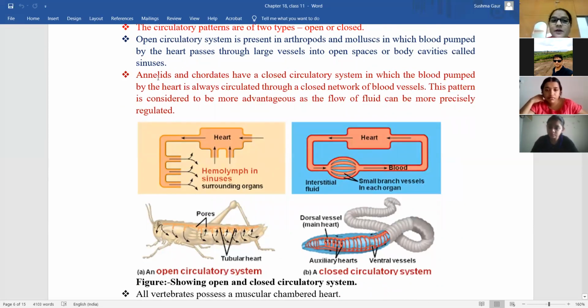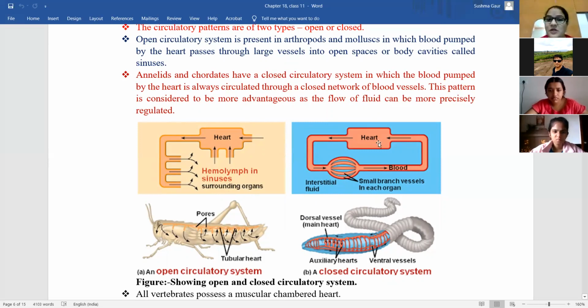What is the closed type of circulatory system, and in which animals is it present? The closed circulatory system is present in annelids and chordates. What will happen during this time? Here the blood is pumped by the heart, and it is always circulated through a closed network of blood vessels. So this is the heart. The blood is pumped through this, and these are the small vessels. The blood will pass through these vessels. This pattern is considered more advantageous, as the flow of fluid can be more precisely regulated. So what is the difference between closed and open type of circulatory system? Is it clear, Risha? Shreya?